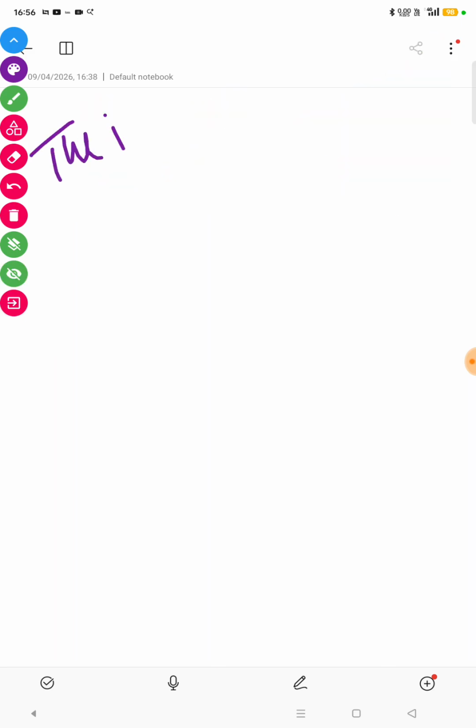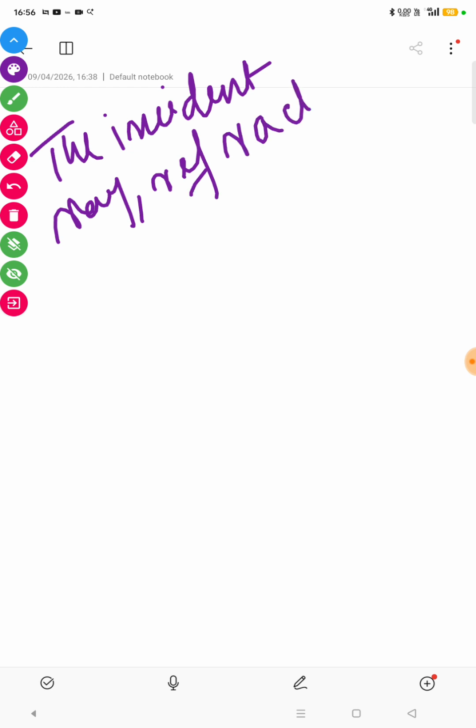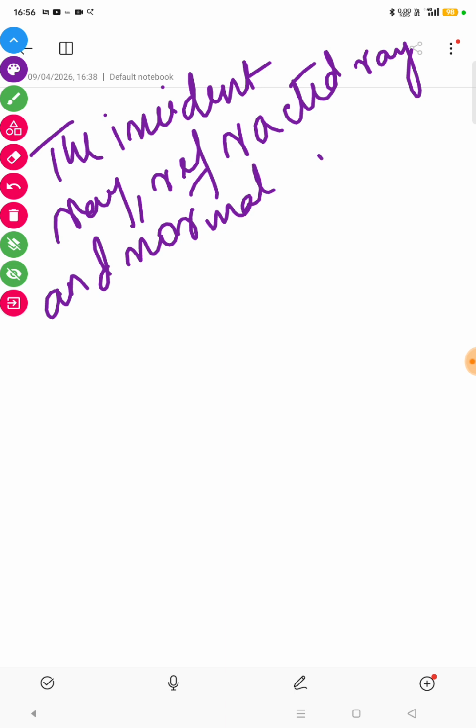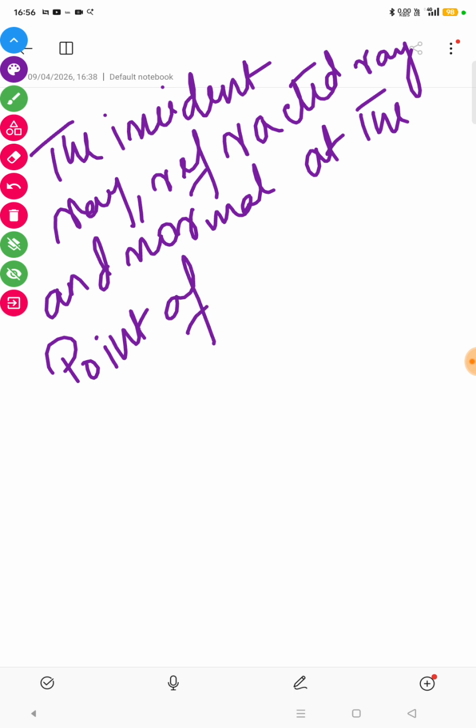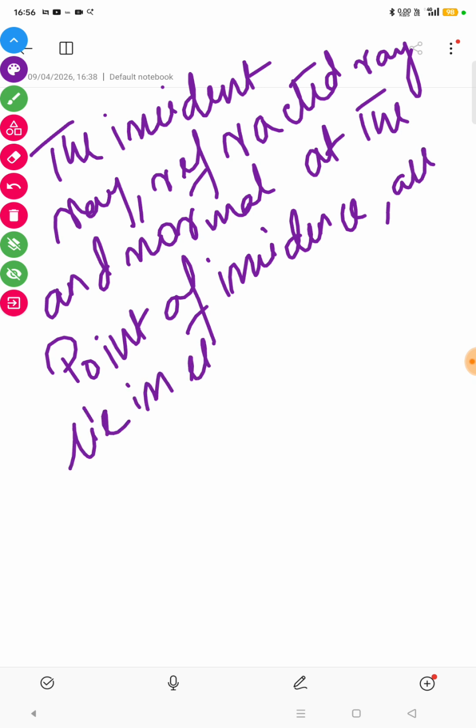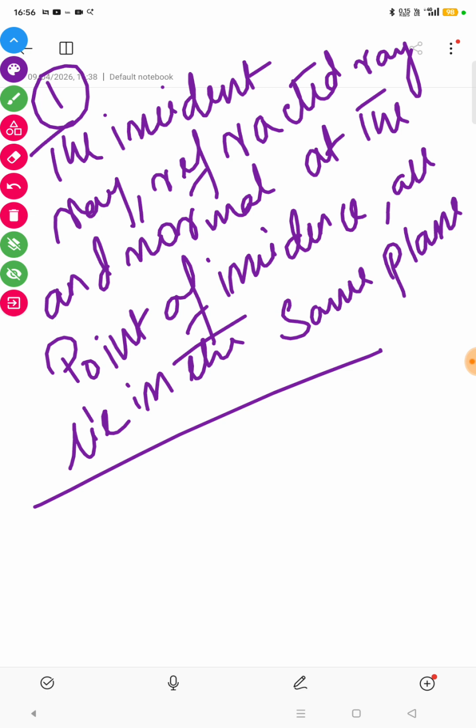The first one: the incident ray, the refracted ray, and the normal at the point of incidence all lie in the same plane. This is the first law of refraction.